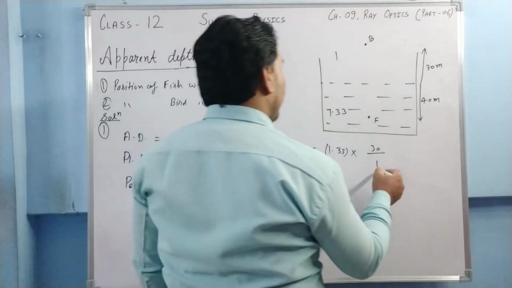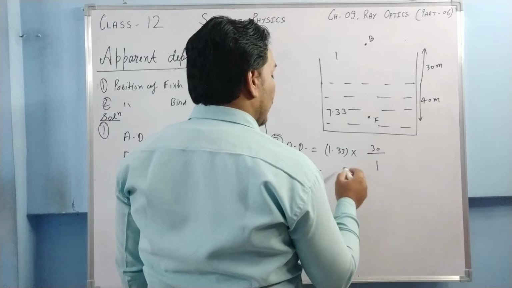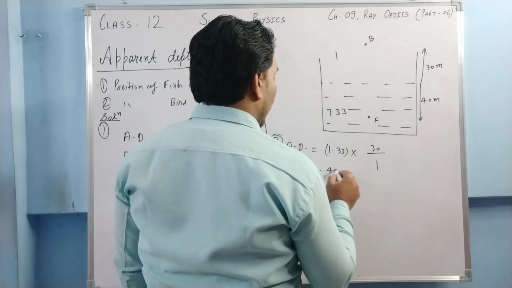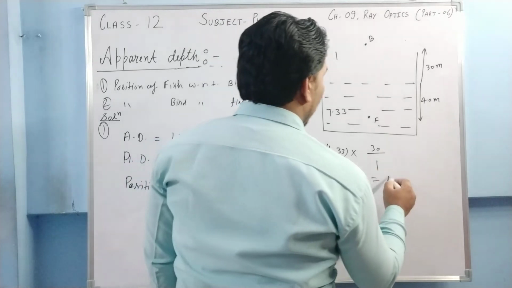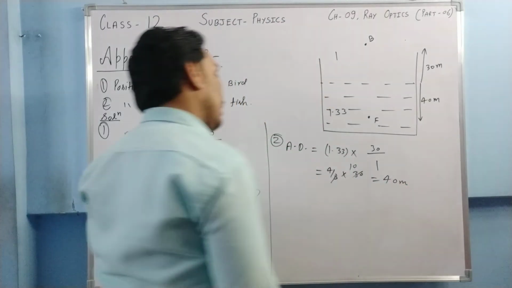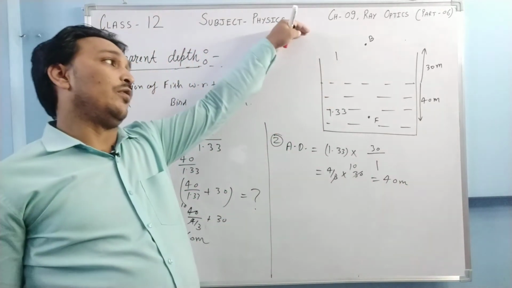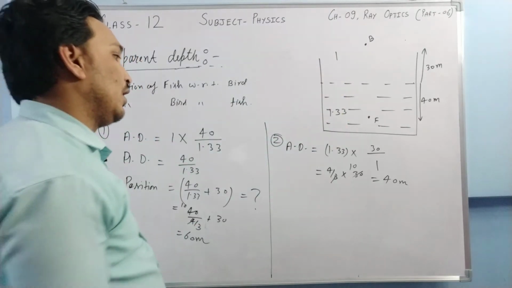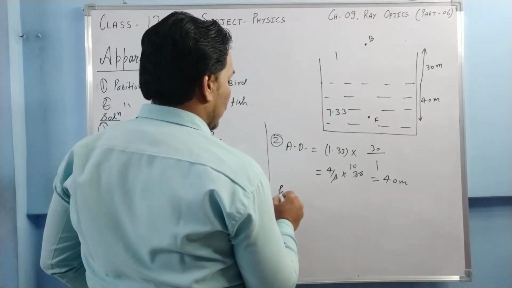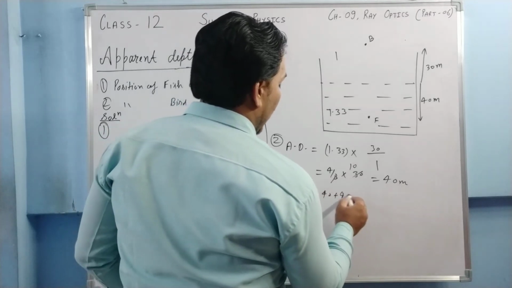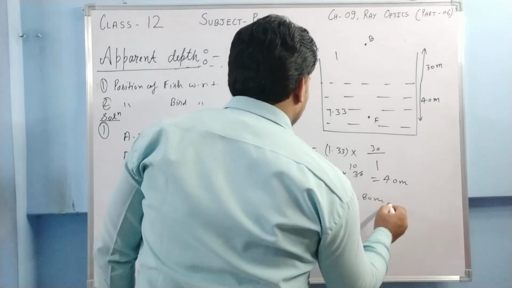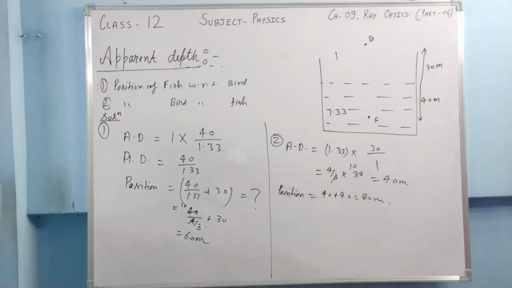Now 1.33 can be written as 4 by 3. 30 will be 30 times 4 by 3, so it will be 10, so it will become 40 meter. Apparent depth from the surface, it will be 40. 40 fish is itself. So relative position will be 40 plus 40. It will be 80 meter. So this will be our answer.